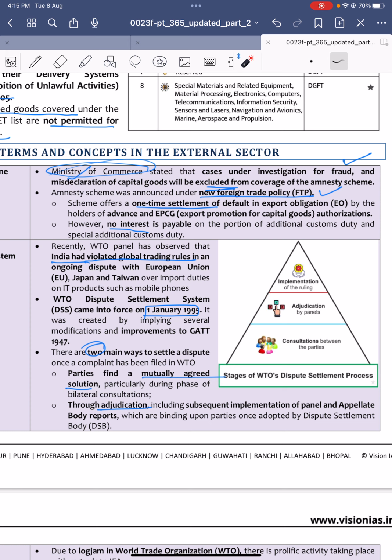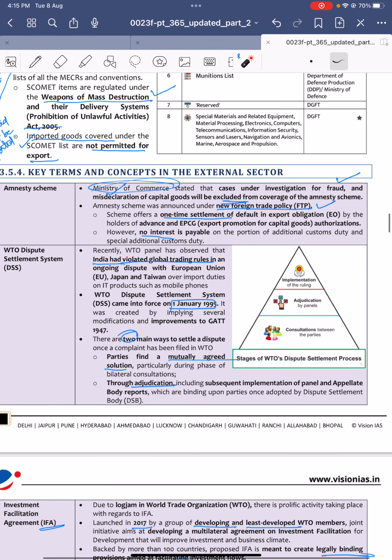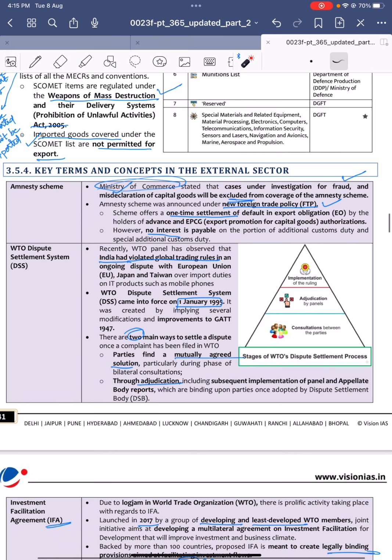Under the amnesty scheme, the government gives me a chance to pay all the dues that I have to pay, okay. Now it excludes those under fraud and those under misdeclaration of capital goods. These categories are now excluded under the amnesty scheme. When I pay at once in a one-time settlement, I don't need to pay any interest also. So it is nothing but an amnesty scheme.